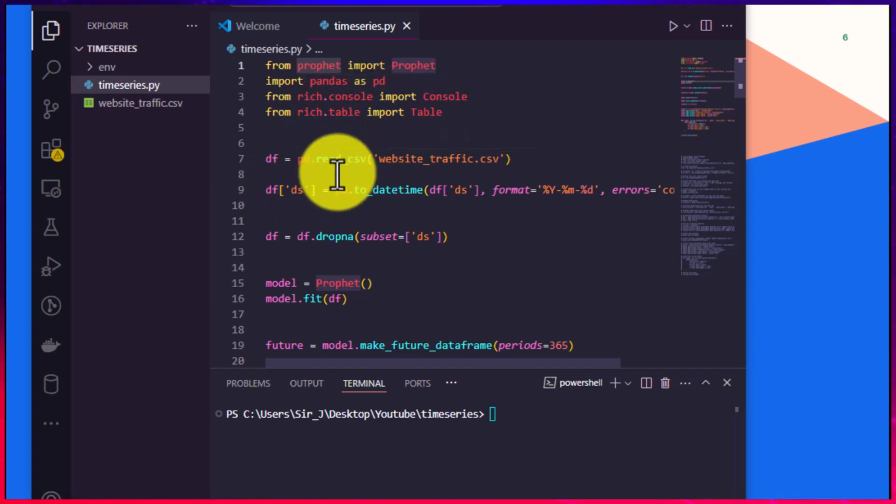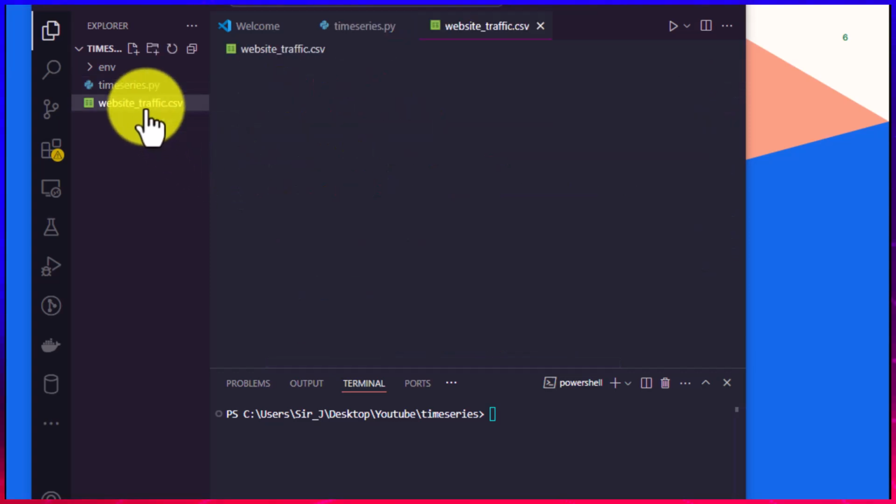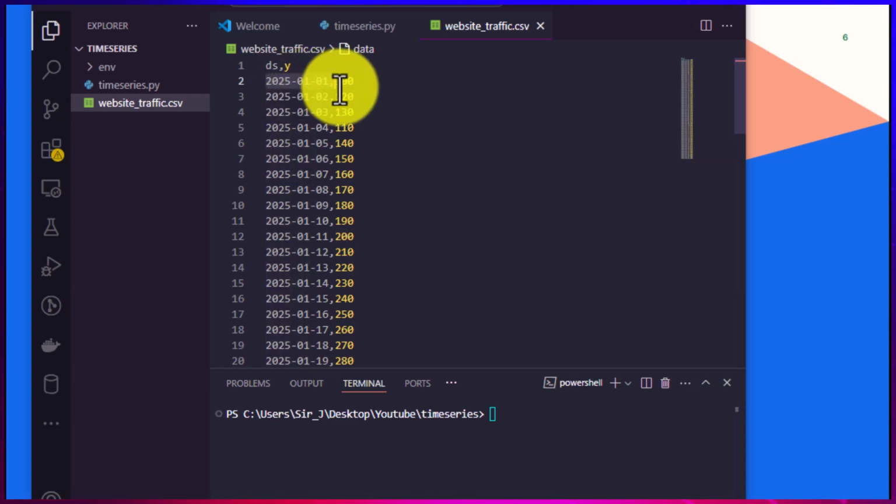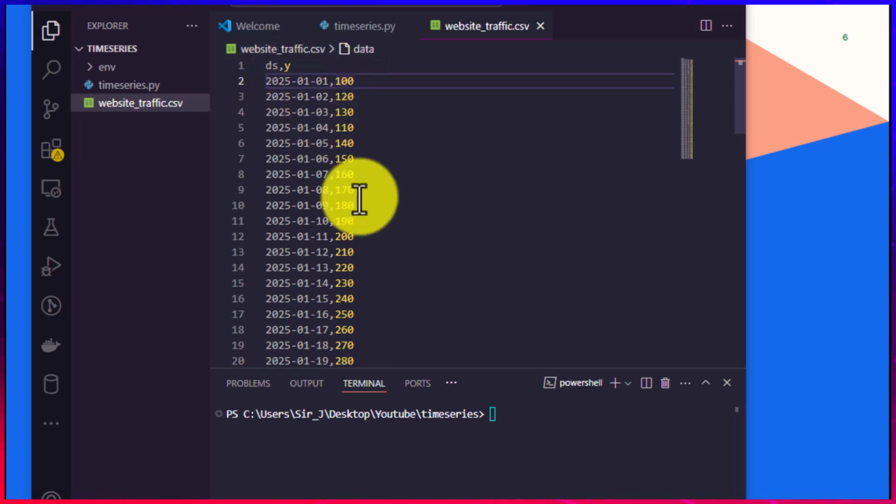All right, now the first thing I did is I created a CSV file of data, where in January I was having at least 100 visits on my website. All right, so this is based on assumption. Okay, so I did it that every month I am getting 100 visits on my website.